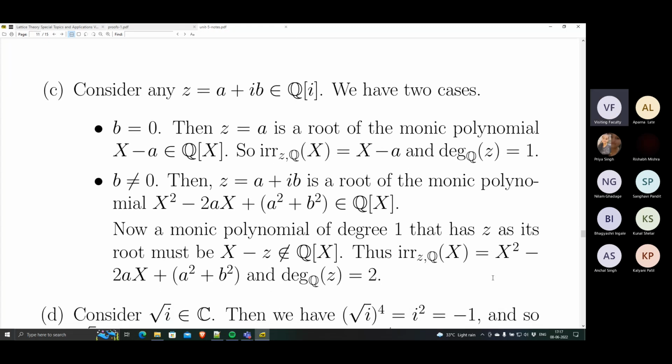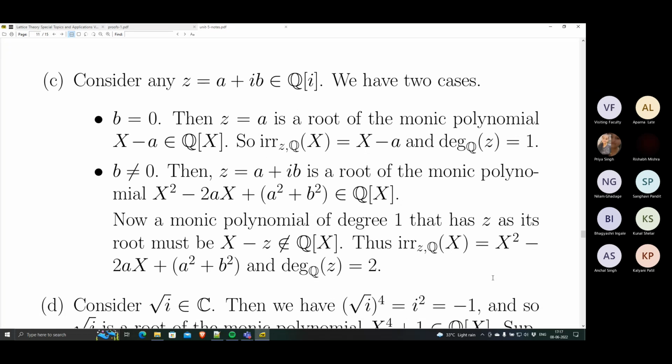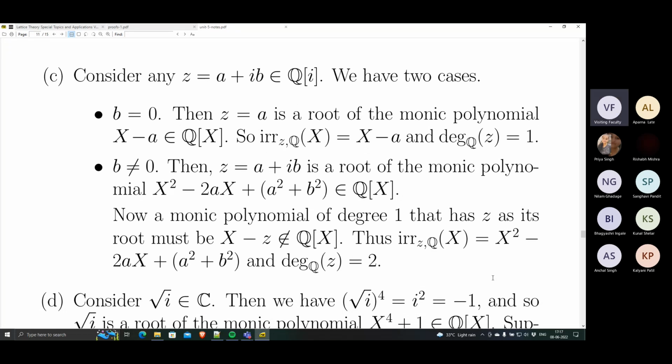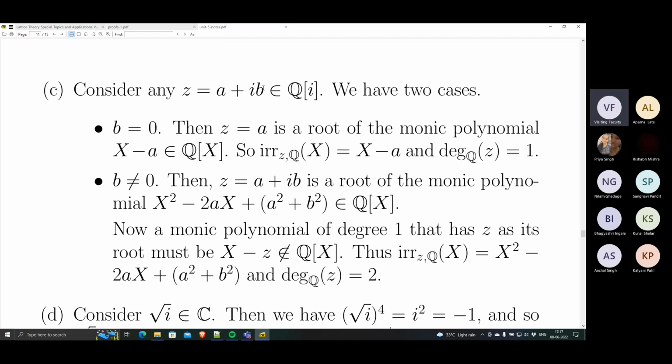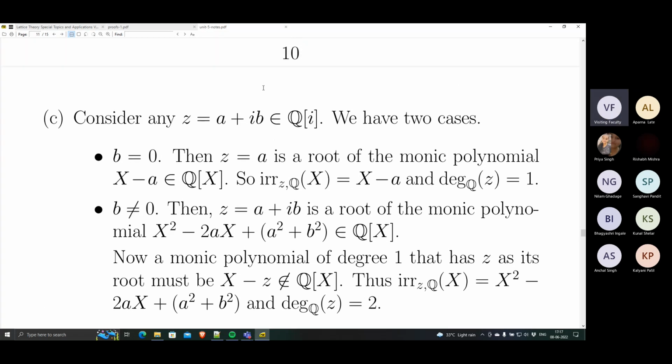Okay, let's go to another example. So now we just saw that any rational complex number, any complex number of the form a plus ib, where a and b, the real and imaginary parts, are rationals, is algebraic over Q. Algebraic over the rationals. So what is the irreducible polynomial? What is the monic polynomial and what is the degree? Again, there are cases, depending on whether it is a real number or not. Understand? Whether it's a real number or not, that brings.